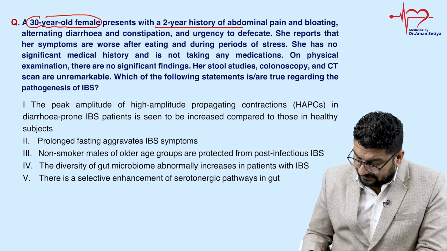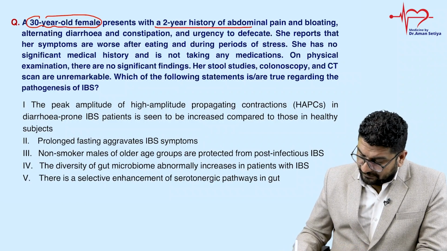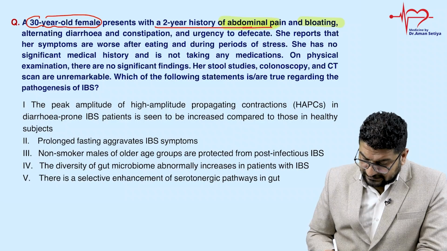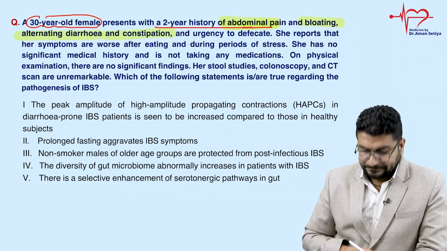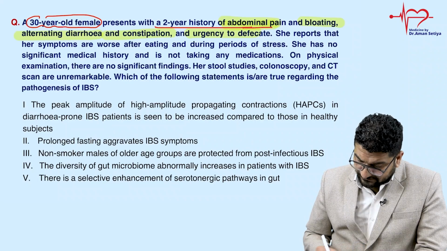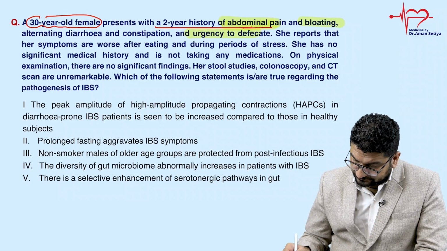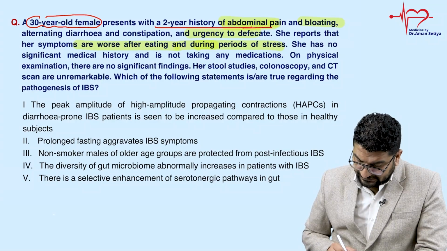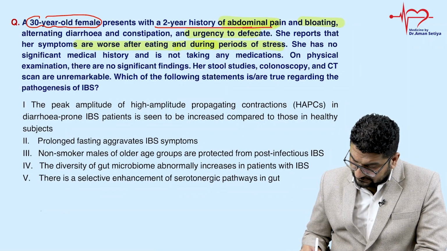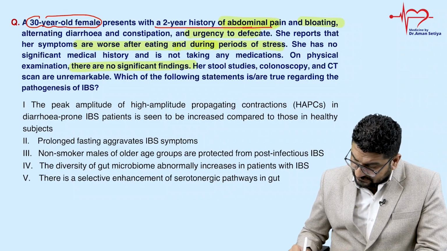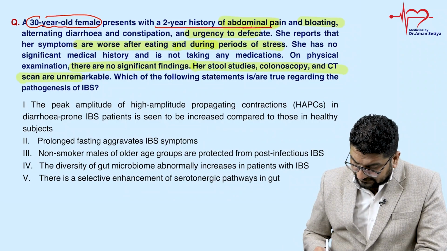2-year history of abdominal pain, bloating, alternating diarrhea and constipation, and urgency to defecate. She reports that her symptoms are worse after eating and during periods of stress. She has no significant medical history, she is not taking any medication. There are no significant findings. Stool study, colonoscopy, CT scan are unremarkable.